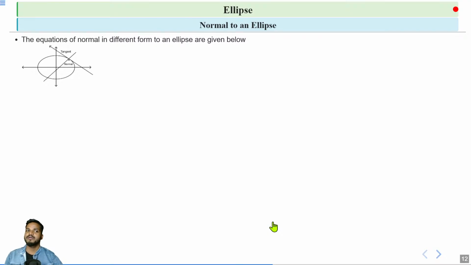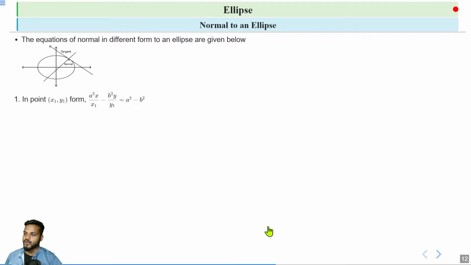Let's suppose we have a curve, in this case an ellipse, and we draw a tangent that passes through a single point of the ellipse. Then a line perpendicular to the tangent at that point is the normal to the ellipse. There are different forms to write the equation of normal for an ellipse.